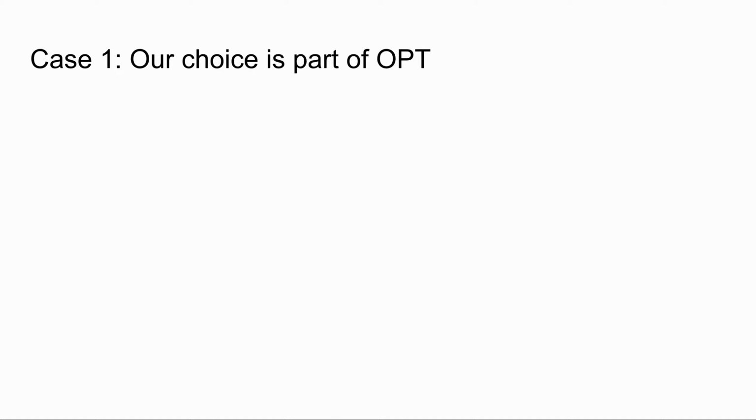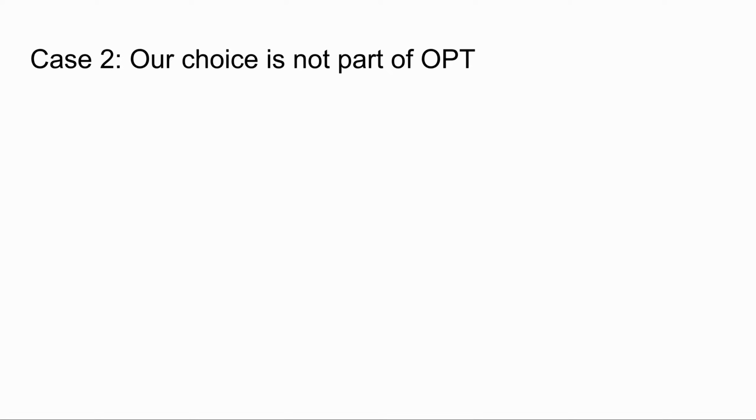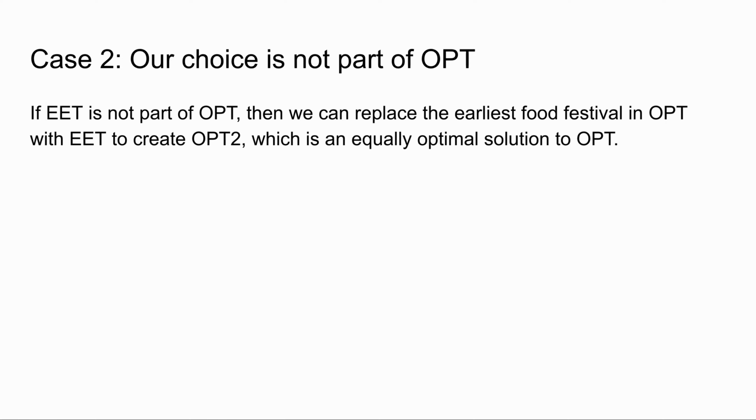Case 1, our choice is part of opt. If EET is part of opt, then it is part of an optimal solution. Pretty straightforward. Case 2, our choice is not a part of opt. If EET is not a part of opt, then we can replace the earliest food festival in opt with EET to create opt2, which is an equally optimal solution to opt. Then EET is part of an optimal solution.